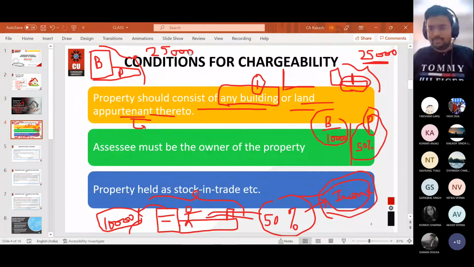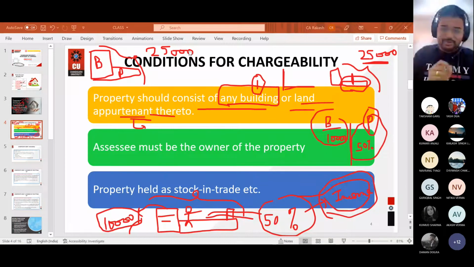Now tell me, is this separable now? Can I separate the rent of the parking and the rent of the building? No, sir. Then this 25,000 will be chargeable to tax under income from house property. If they are connected, it cannot be separated.